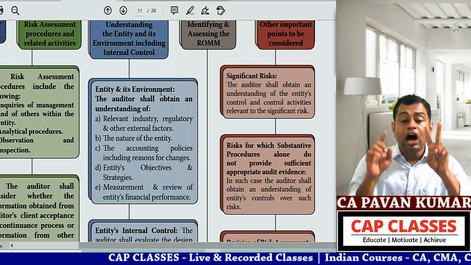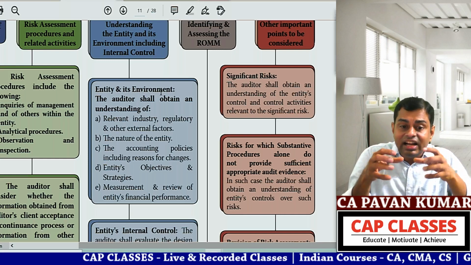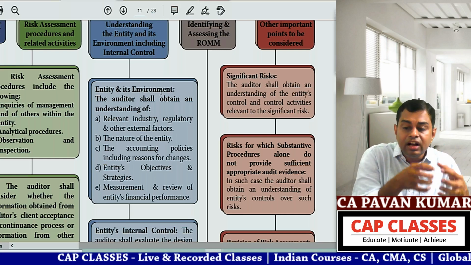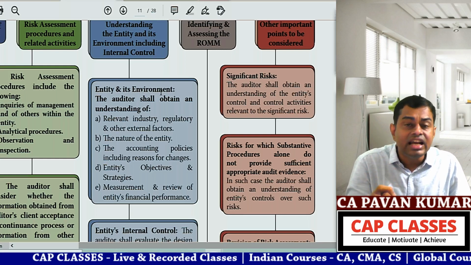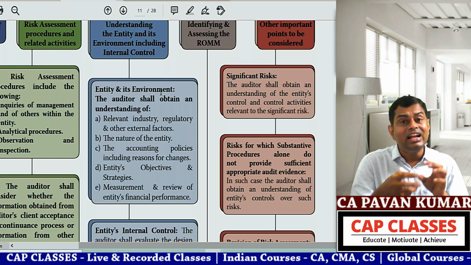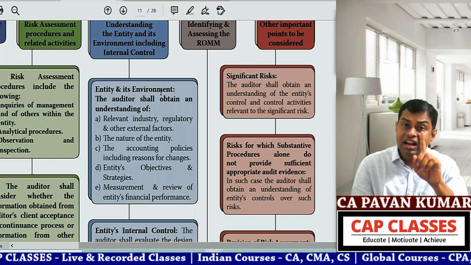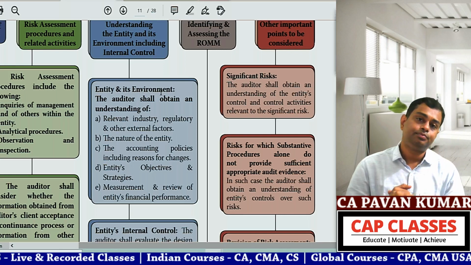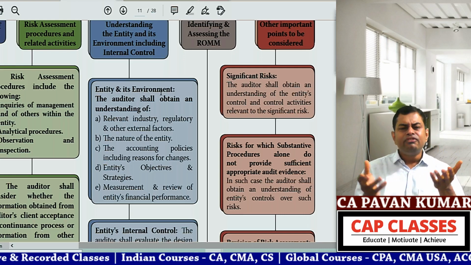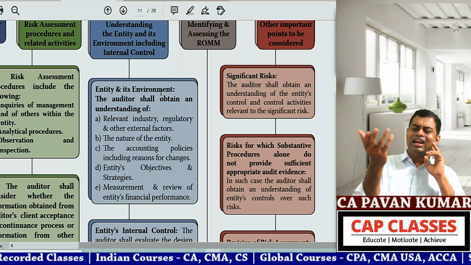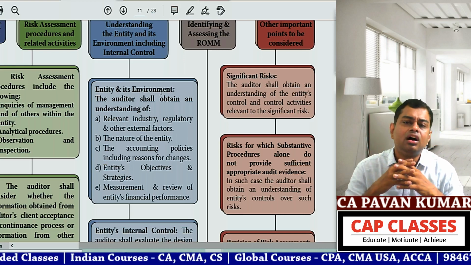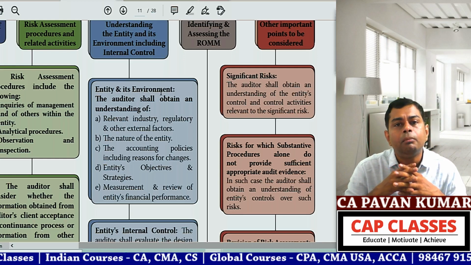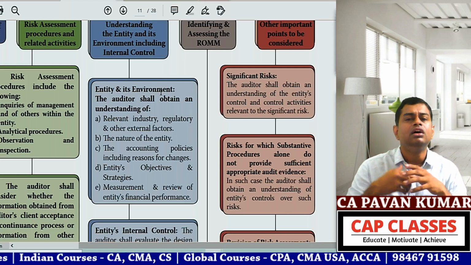How many points? Understanding the entity and its internal control. There are 2 points. 1, understand the entity and its environment. 2, understand the entity's internal controls. 1 is actually easy. 2 is very difficult. 1 is easy. Financial performance of Infosys, dude. Come on, I can open NDTV Profit, I can open Value Research, I can open Moneycontrol, or I can open the Infosys website itself.